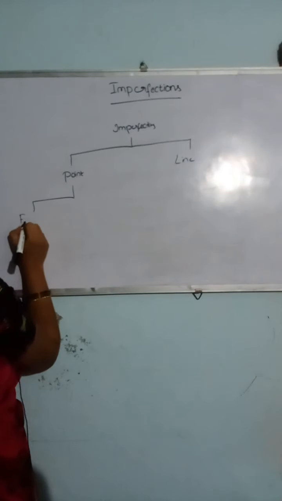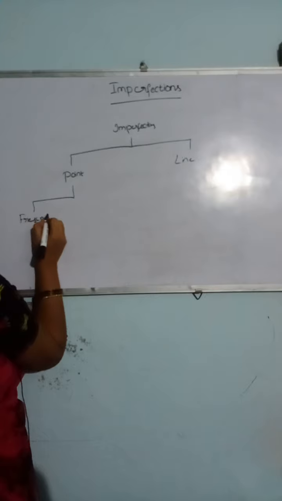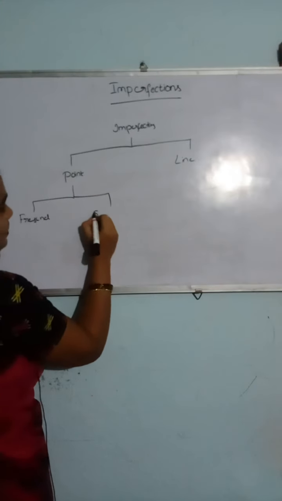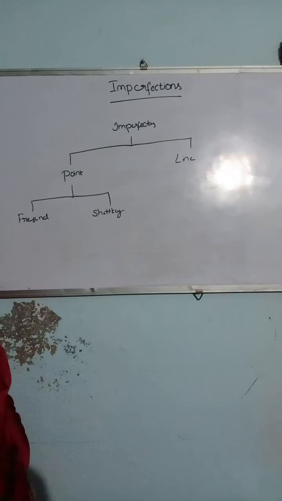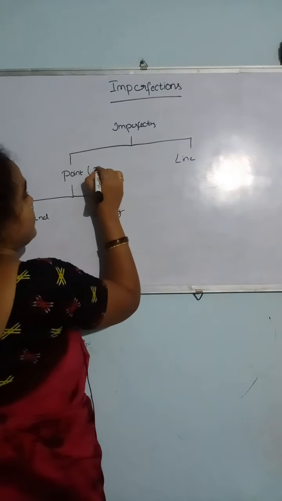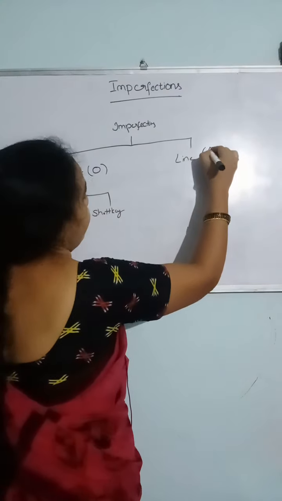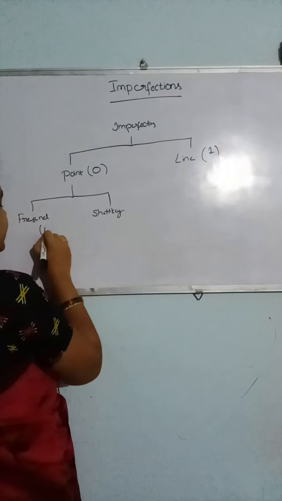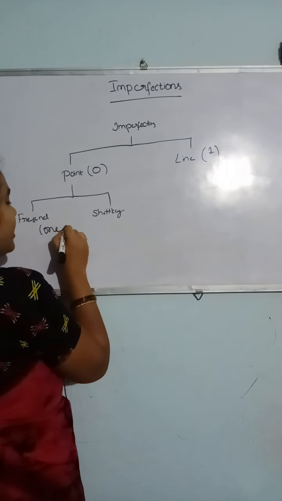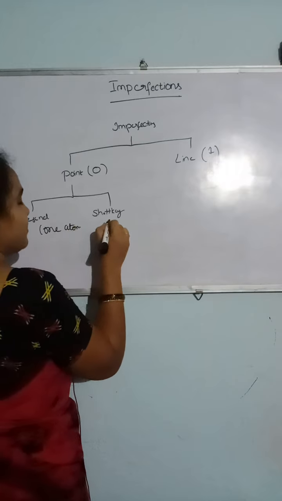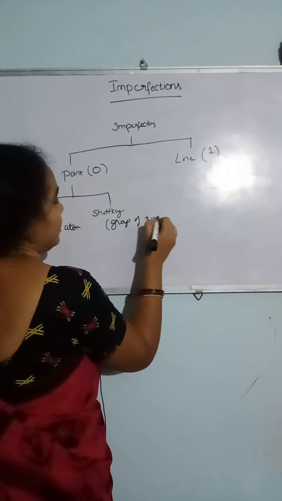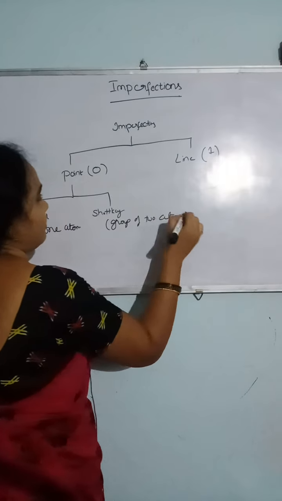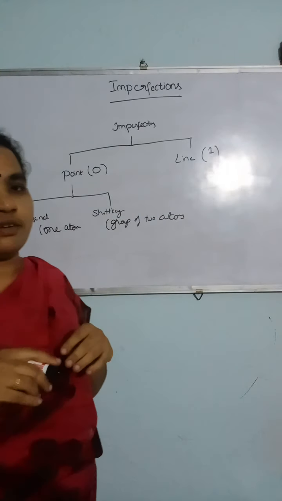Point imperfections are Frenkel and Schottky. So this is the categorization of imperfection. This is zero dimensional, this is one dimensional. This corresponds to only one ion or atom, and this corresponds to a group of two atoms. This is the last topic in thermal properties of materials.